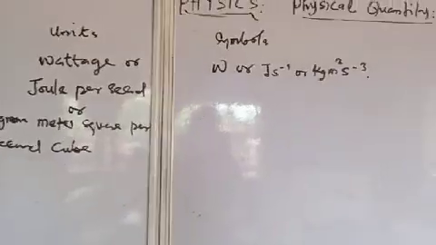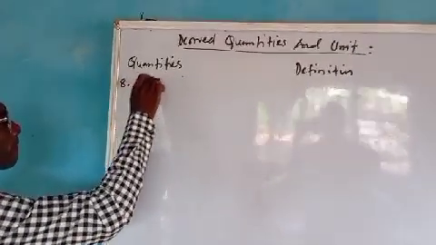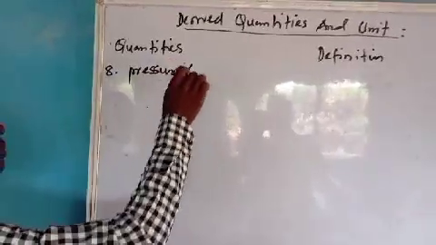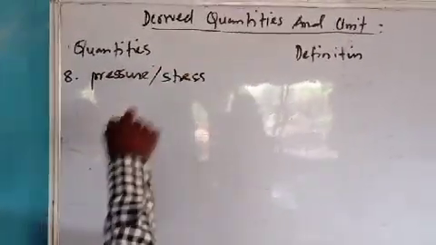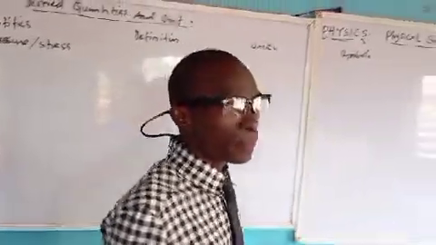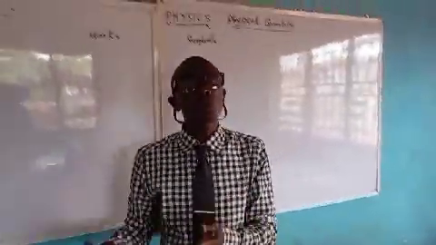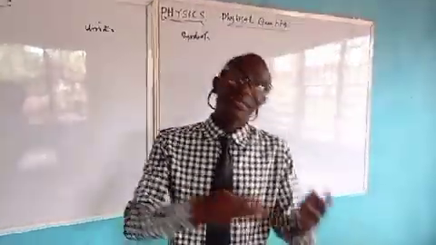You see now? Good. Now let's look at pressure, stress. Why I'm taking it like this is because of exam condition, you might be asked which of the following has the same unit as this.